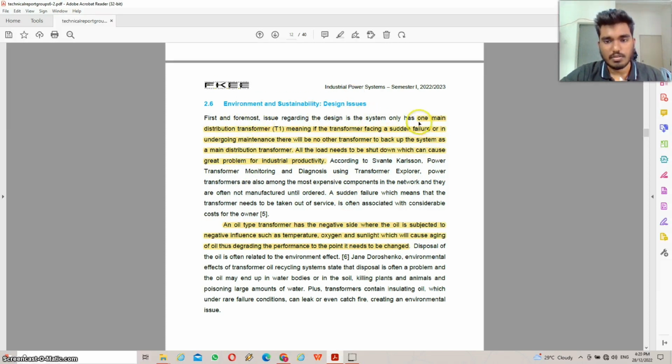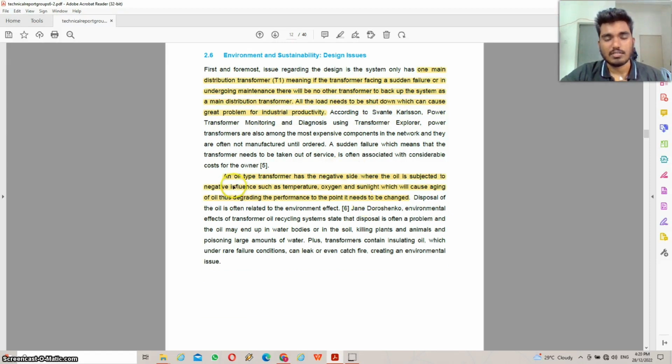For example, we have one main distribution transformer. This is one of the issues, which is that there is only one main distribution transformer. Meaning, if the transformer faces a sudden failure or is undergoing maintenance, there will be no other transformer to back up the system as a main distribution transformer. So all the loads need to be shut down, which can cause great problems for industrial productivity.